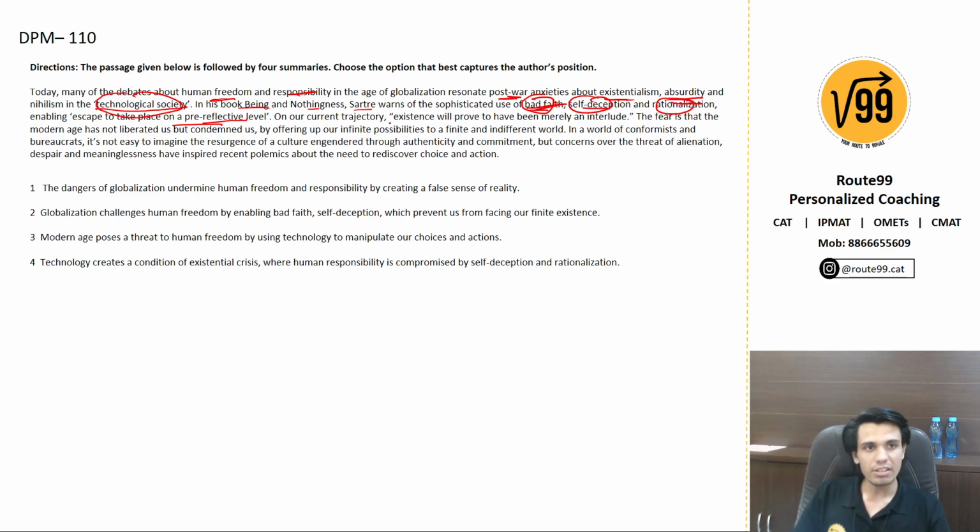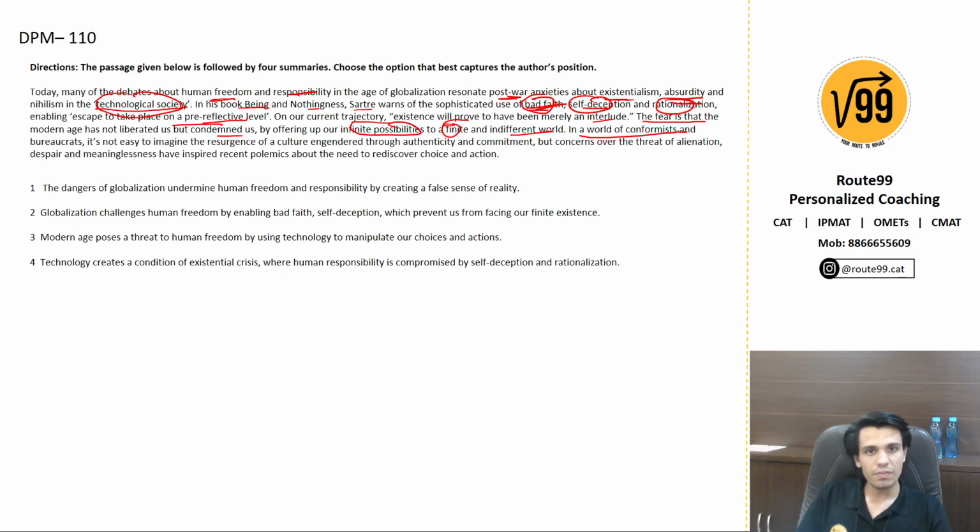On a current trajectory, existence will prove to have been merely an interlude. Okay, a break. The fear is that the modern age has not liberated us but condemned us by offering up our infinite possibilities to a finite and indifferent world. So this modern age has made us believe in the hope of infinite possibilities, but we live in a world which is finite and indifferent.